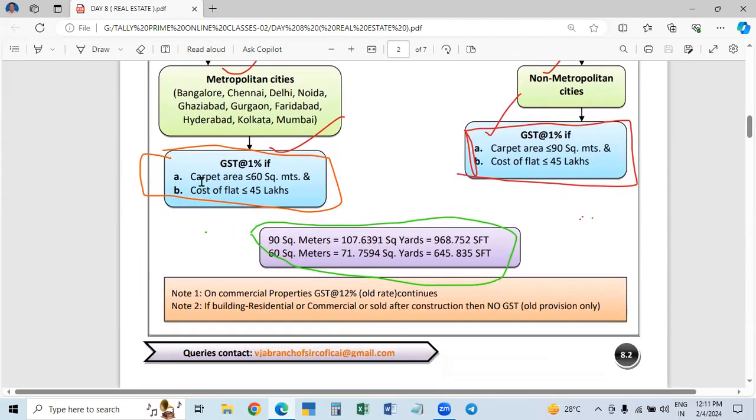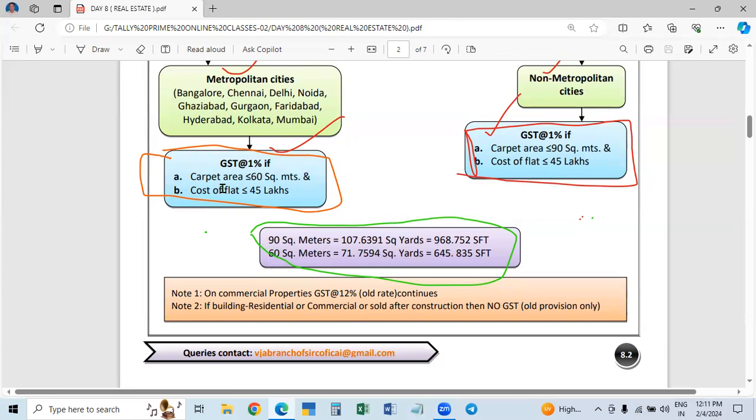So first of all, what is carpet area and what are square meters? Carpet area does not mean the total area mentioned in the registration. The total area of the building includes the common area, such as the veranda. The opposite flat and upper flat share the common area, and that common area is not taken into account. In the cellar there will be car parking area, and that also is not taken into account. So excluding common area and car parking area, it is only the area in the house.